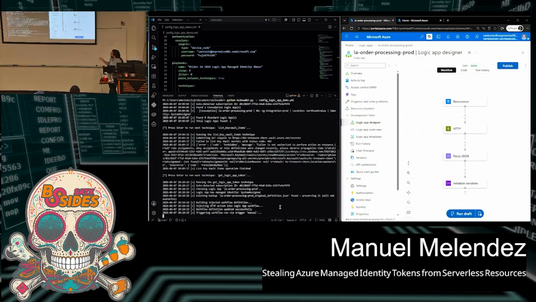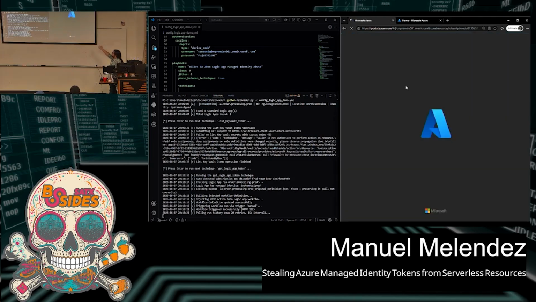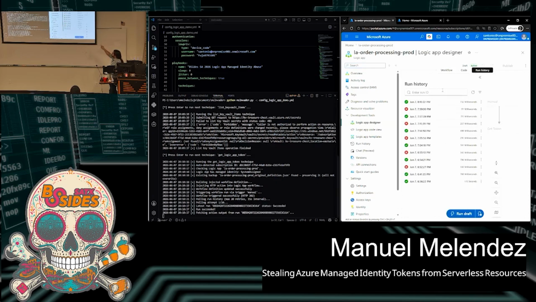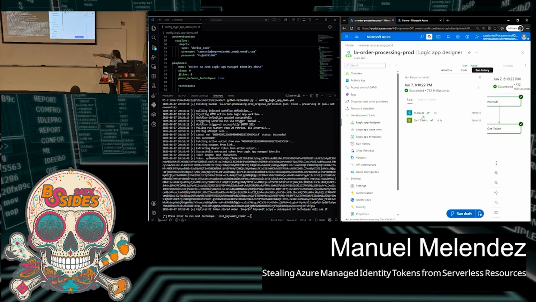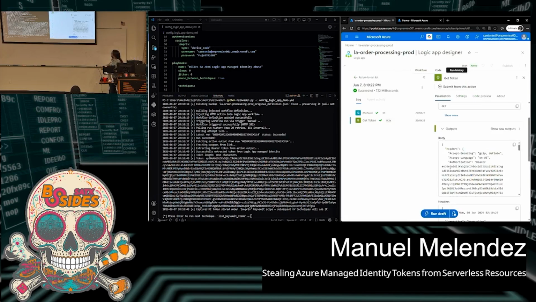So I'm going to refresh here, the execution ends there. And I'm going to refresh my browser so that you see the new workflow. And as you can see, now there's only a manual trigger, and then some action that gets the token. I'll show you the logic right now. But first, we'll see the run history, the latest one that we ran. And already on the left below, you can see that we got the token, right there.